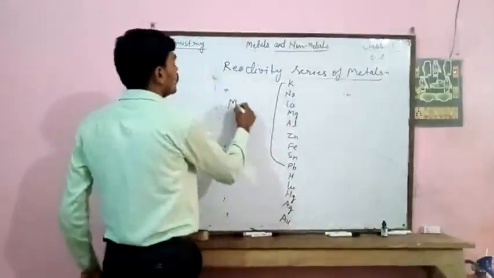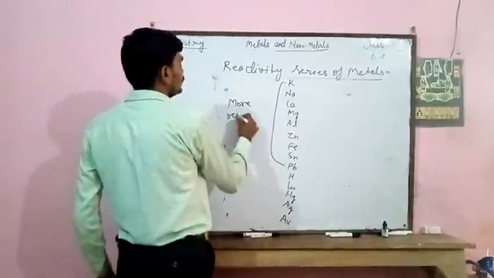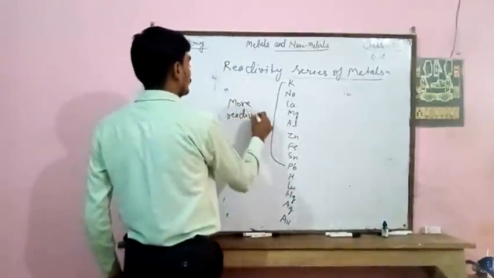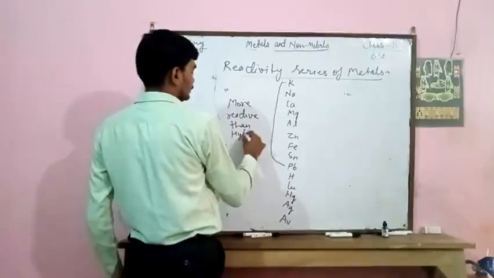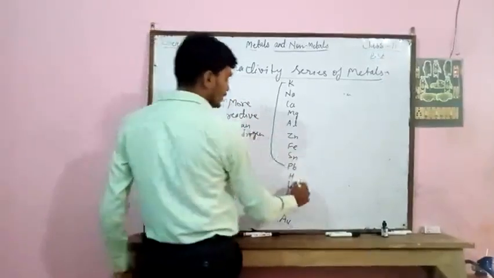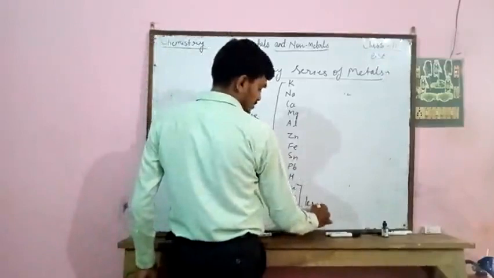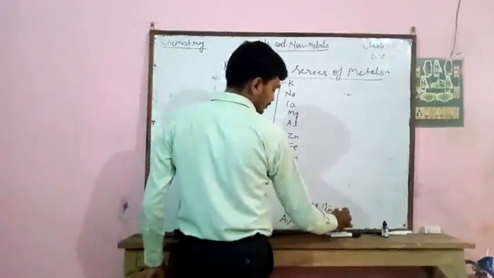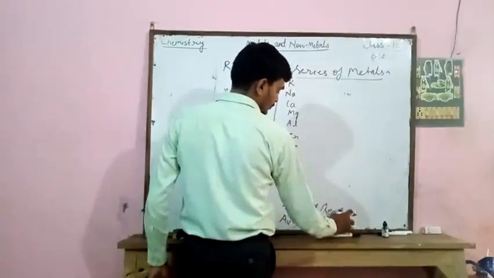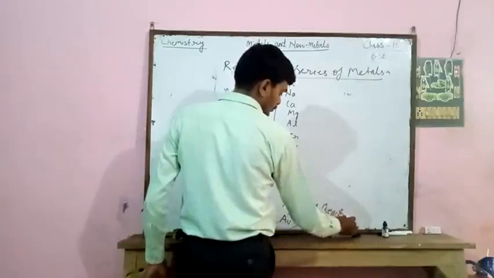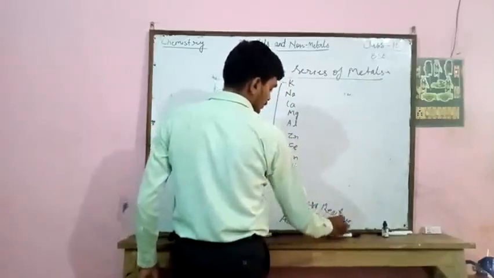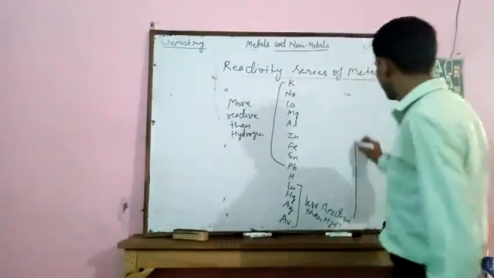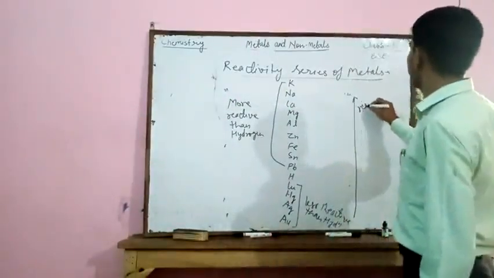The metals above hydrogen are more reactive than hydrogen, and those below are less reactive than hydrogen.